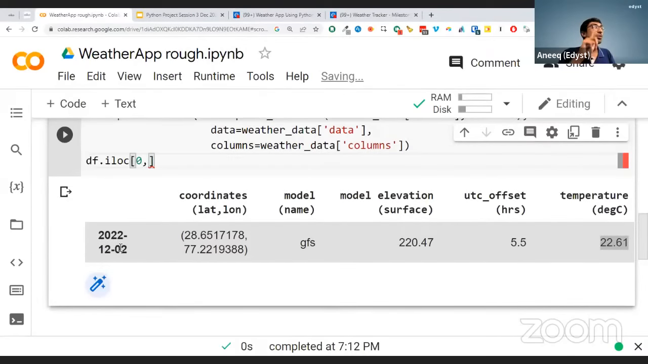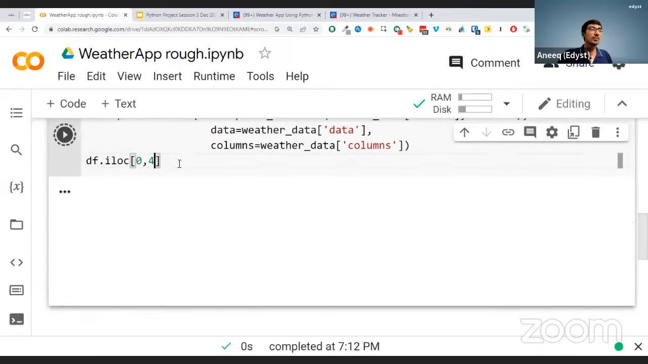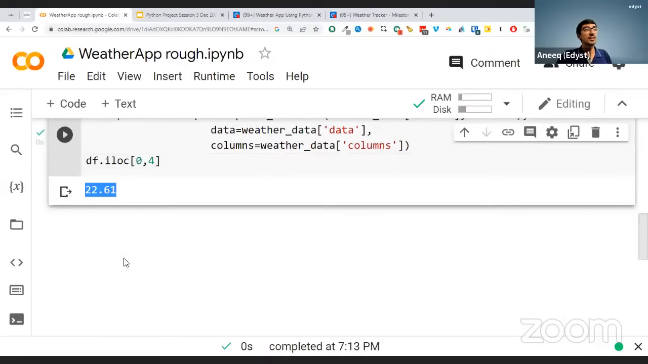So on the 0th row, which column do I want, everyone? I want the temperature. Can you all tell me which column it's going to be? Somebody is saying column 5, somebody saying column 4. In programming, where does the numbering start from? 0, right? So it's going to be 0, 1, 2, 3, and then temperature comes as 4. So I'll say, get me the 0th row, 4th column. When I run this, I'm going to get the temperature here.